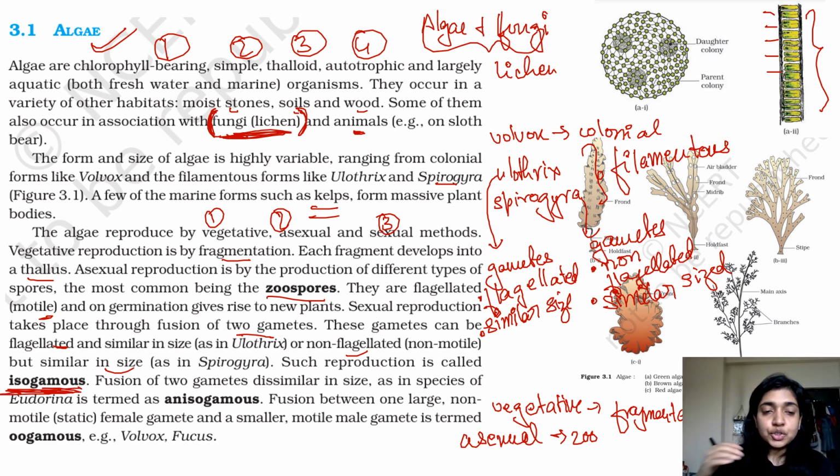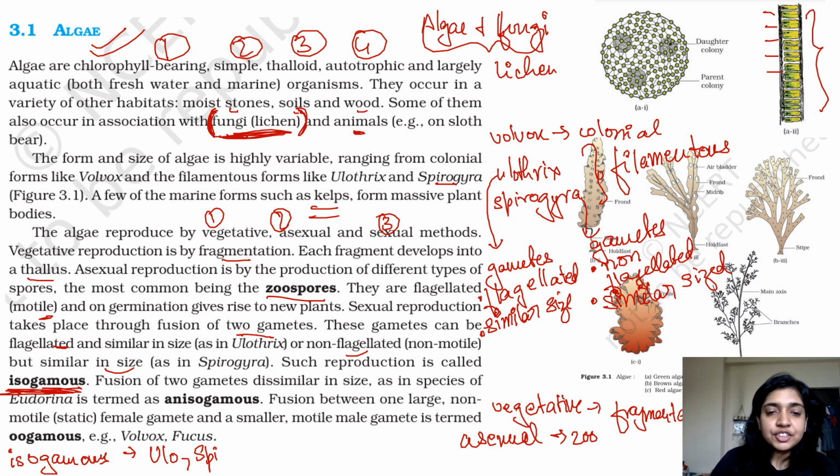So the question may come, match the following. So you have to match isogamous with algae. Okay, so isogamous. Let me just rub it. I was characterizing the whole of algae as isogamous, but it's not the case. Some of the algae are not isogamous as well. So when we are talking about Ulothrix and Spirogyra, let me just write it as isogamous ones are Ulothrix and Spirogyra. You can remember it like that.